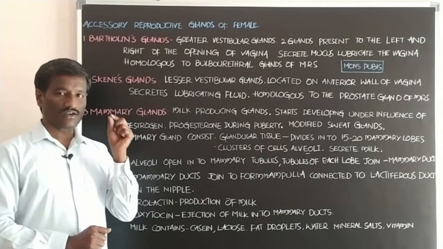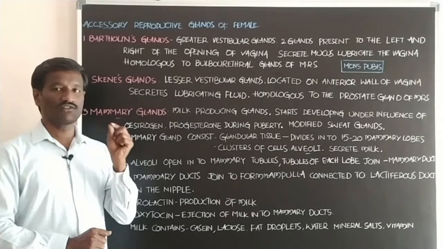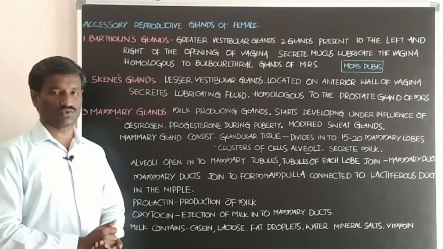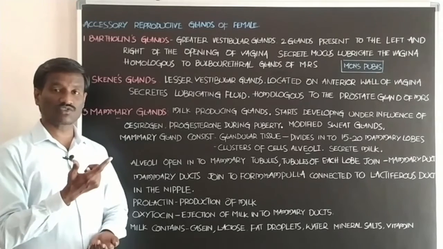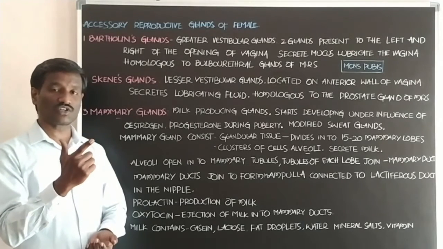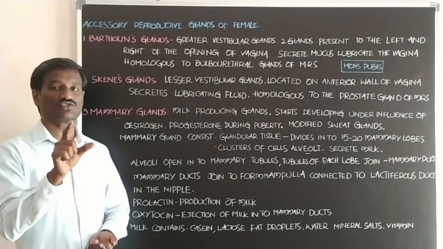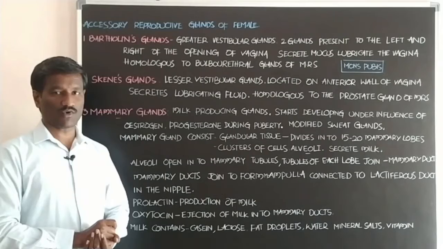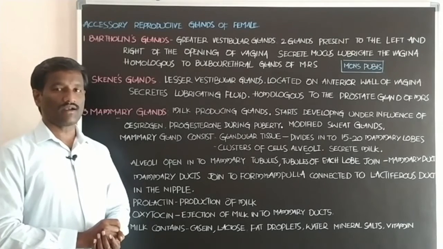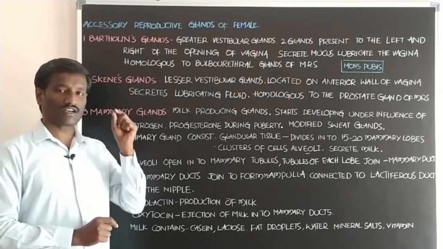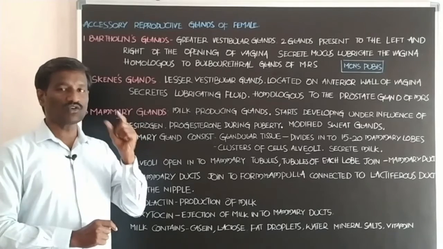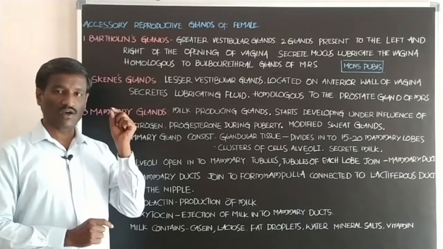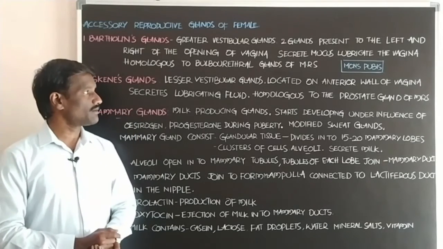The clitoris is supported with corpora cavernosa tissue. Corpora cavernosa and corpus spongiosum are the two types of tissue present in the penis of the male, whereas the clitoris is supported with the corpora cavernosa only.